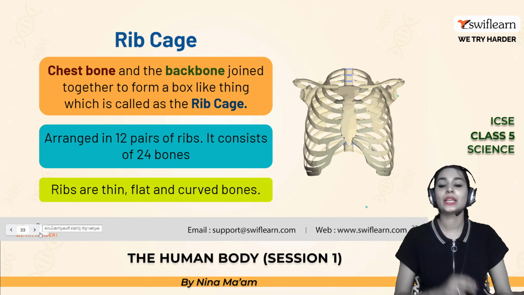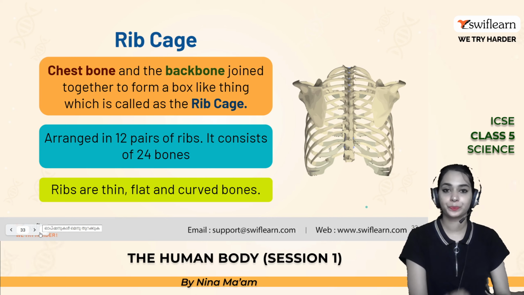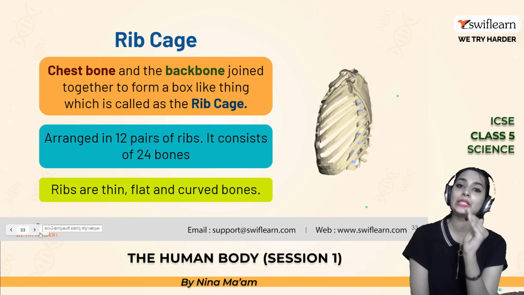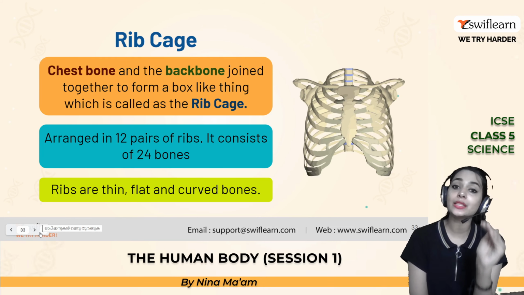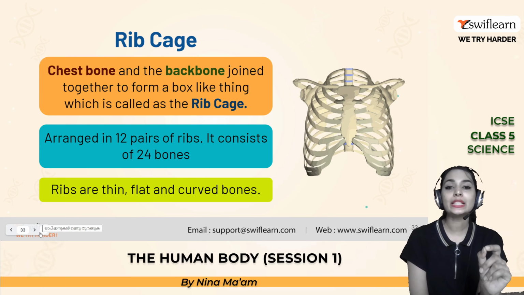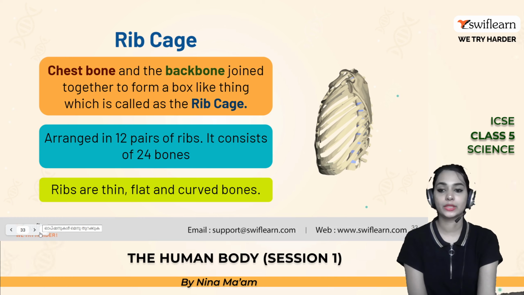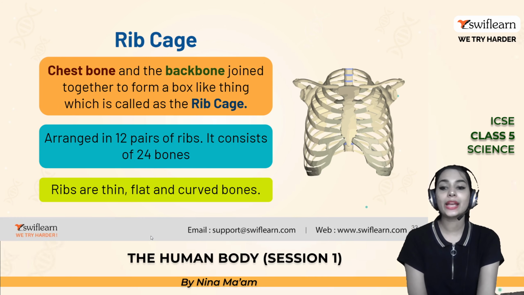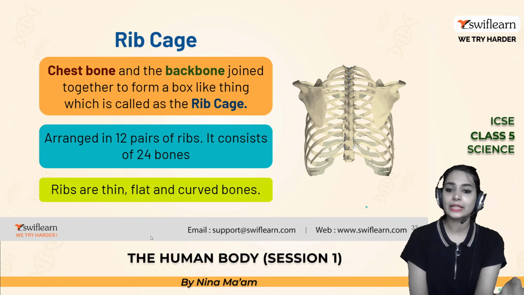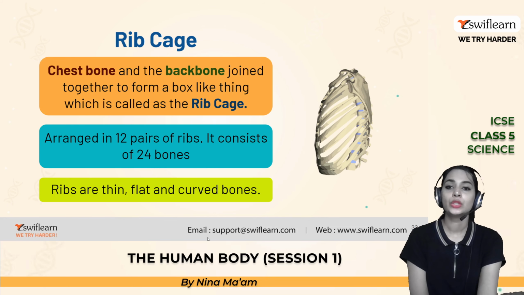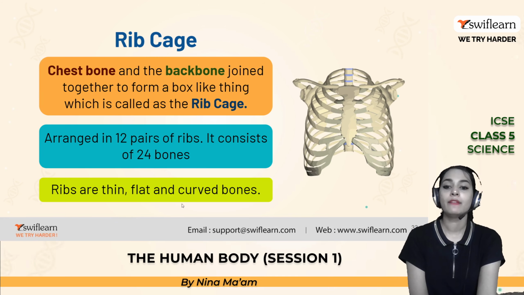It is arranged in 12 pairs of ribs, which consist of 24 bones. So 12 pairs of ribs and 24 bones. These are very thin, flat, and curved bones.